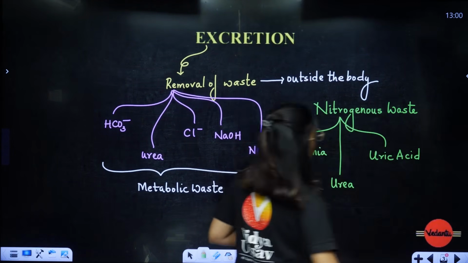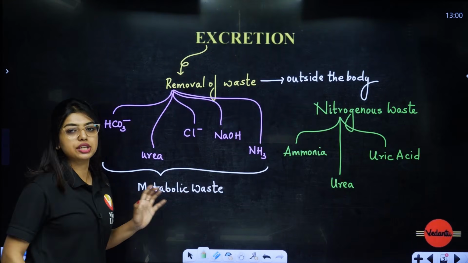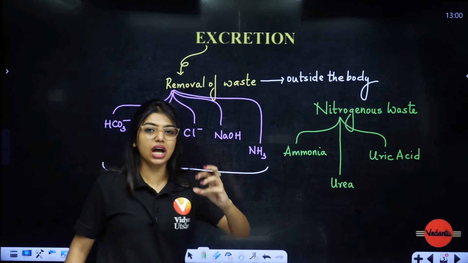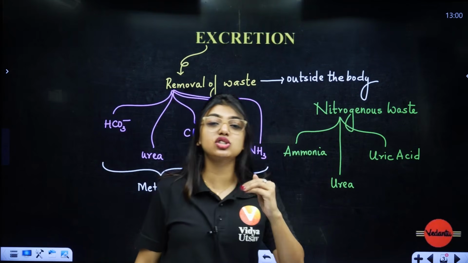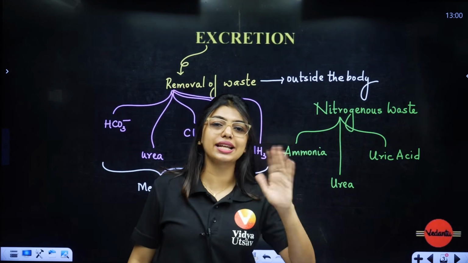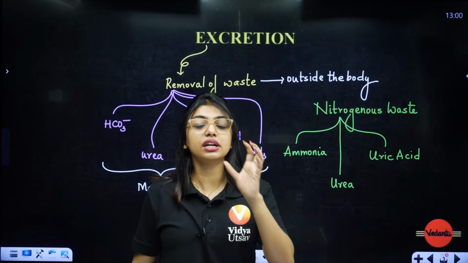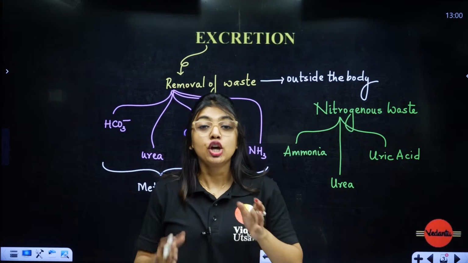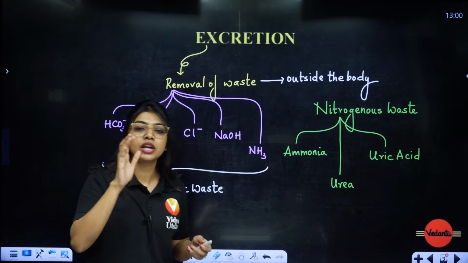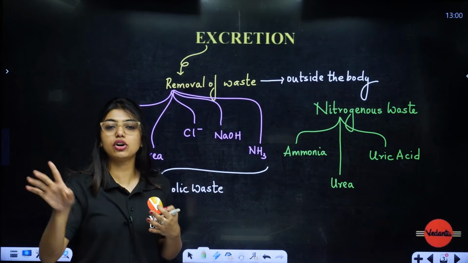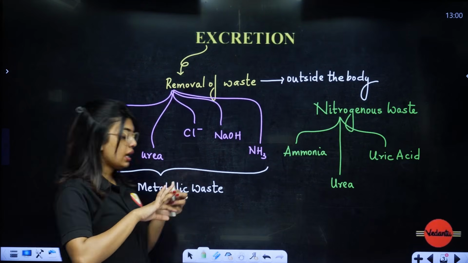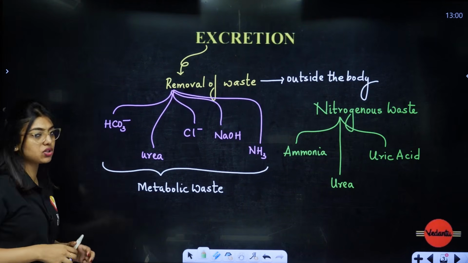These are the 3 nitrogenous wastes that you are going to study. The organisms which give out ammonia are called ammonotelic organisms. Organisms that excrete uric acid are called uricotelic organisms. Urea excretion is called ureotelism. So ammonotelic, ureotelic, uricotelic. Clear? These are the 3 types of organisms based on nitrogenous waste.